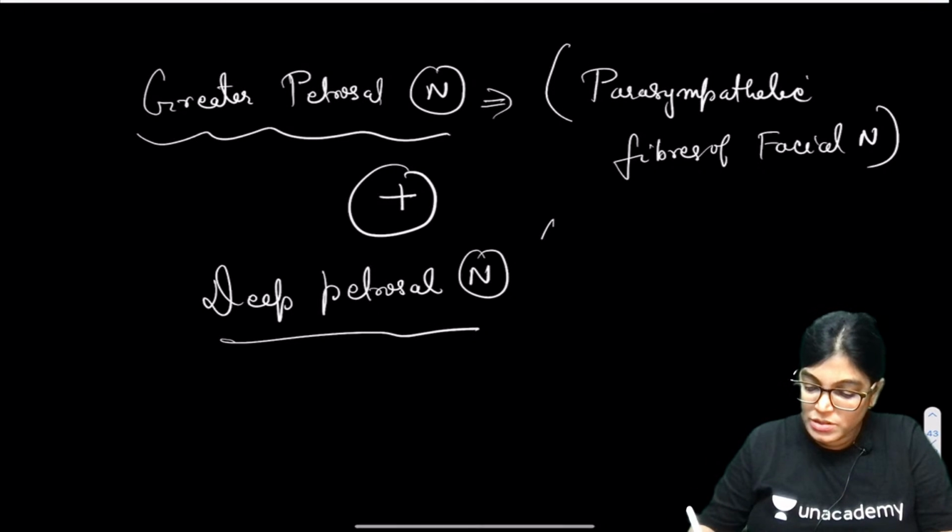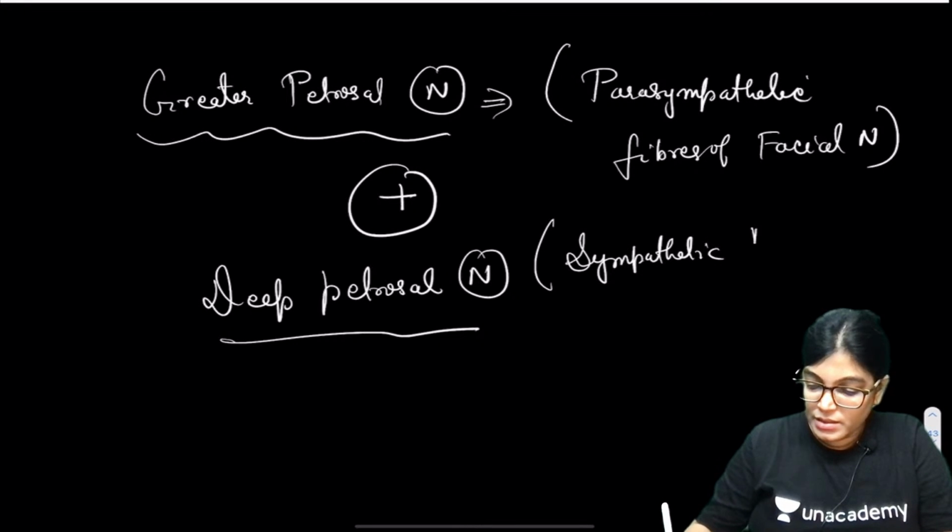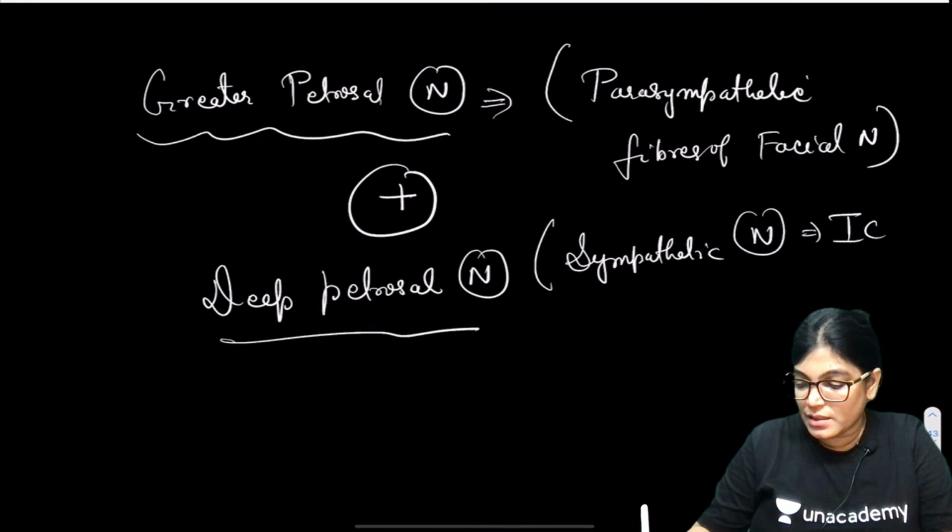And what is the deep petrosal nerve? It is formed by the sympathetic nerve plexus lying around the internal carotid artery.